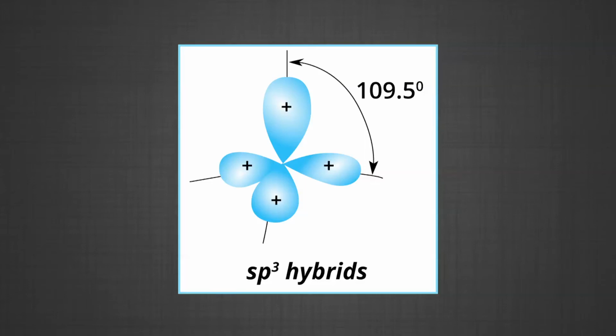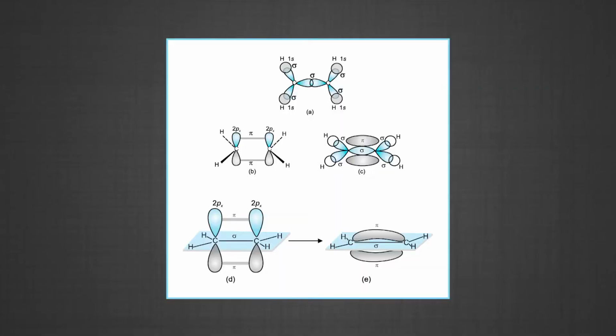Therefore, in ethane, carbon-carbon sigma bond length is 154 picometers and each C-H bond length is 109 picometers. sp2 hybridization in C2H4, that is ethene molecule. In the formation of ethene molecule, one of the sp2 hybrid orbitals of the carbon atom overlaps axially with sp2 hybridized orbital of another carbon atom to form C-C sigma bond, while the other two sp2 hybrid orbitals of each carbon atom are used for making sp2-s sigma bonds with two hydrogen atoms.